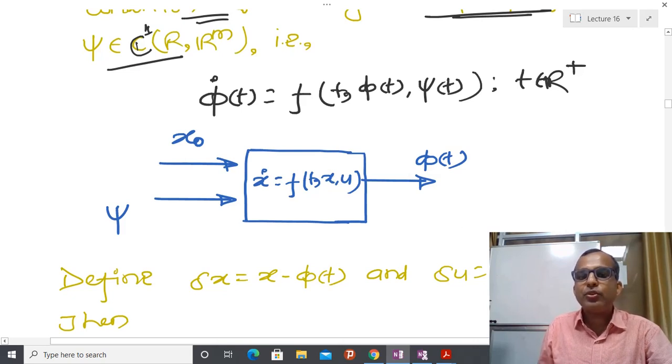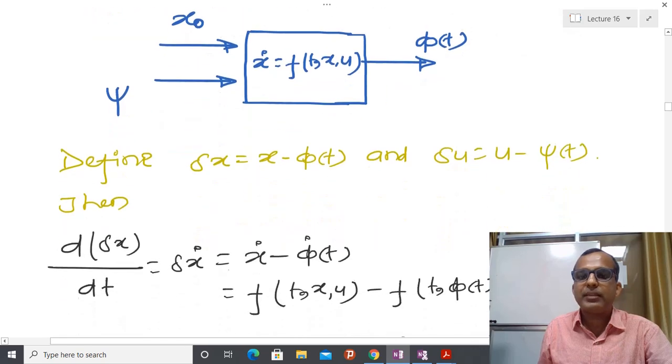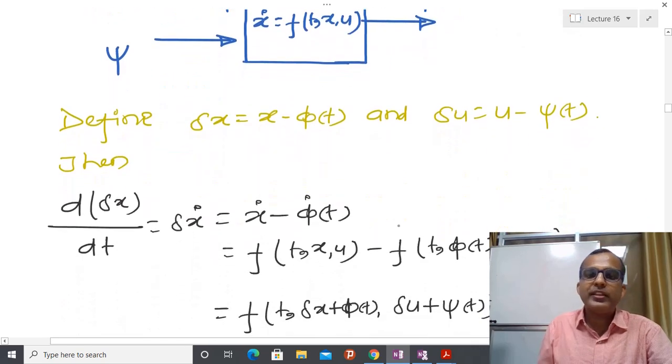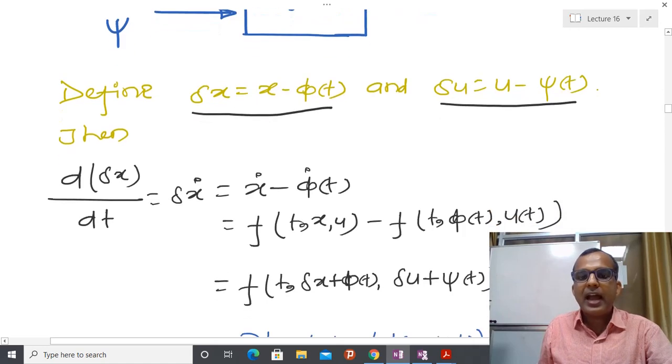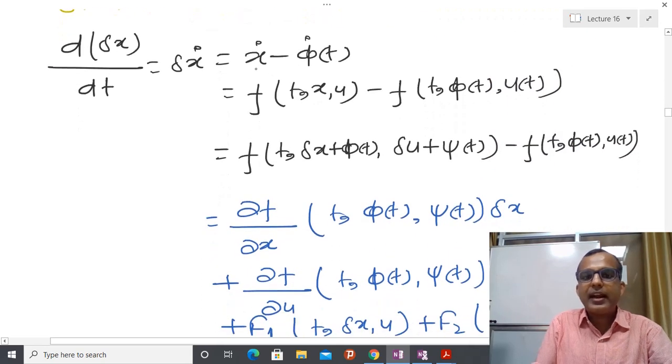Again, I am going to do the same kind of exercise. I am going to linearize this system about the trajectory and about the control. I know that corresponding to psi t and x0, I have solution phi t. Now I fix my initial condition, and after that I deviate my control. Then we are going to see the deviation in the solution. That is the meaning. And again, in a similar way, I can write like this.